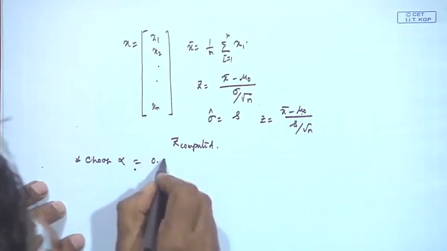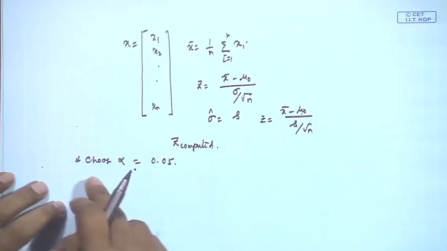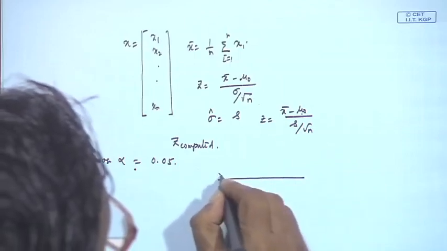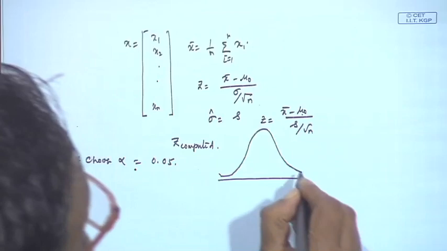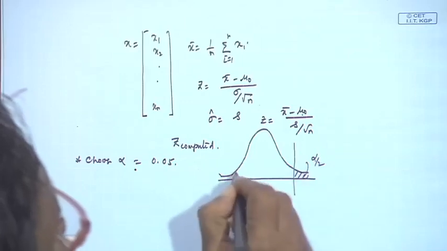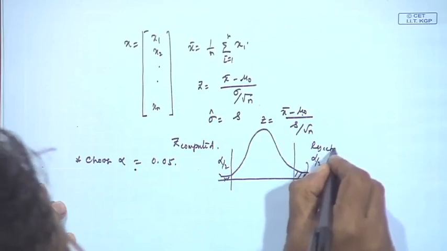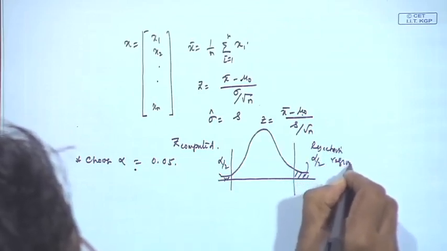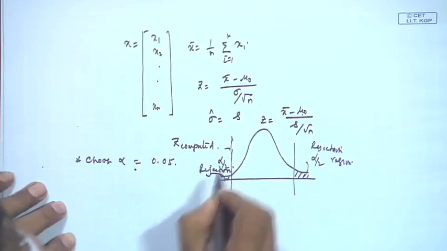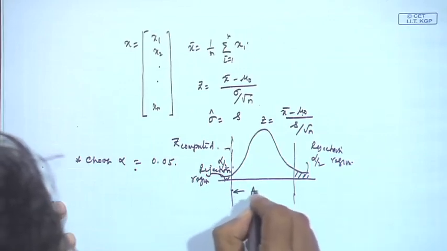If you say alpha is 0.05, this is also known as the probability level of significance. If you say alpha equal to 0.05, then your rejection region will be like this. Suppose this one is alpha by 2 and this side is also alpha by 2, then this is your rejection region. This side is the rejection region, and in between this is the acceptance region.